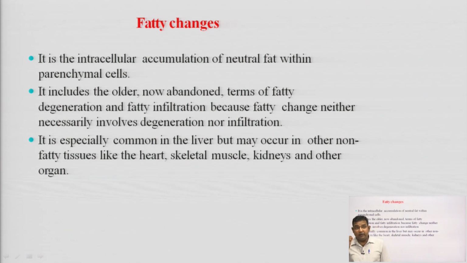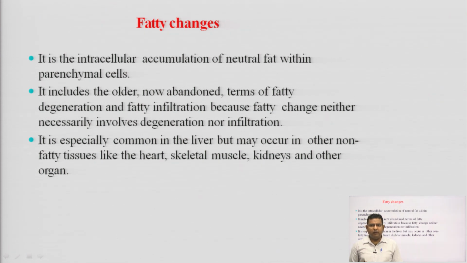Next, the fatty changes: it is the intracellular accumulation of neutral fat within parenchymal cells. It includes the older, now abandoned term of fatty degeneration and fatty infiltration, because fatty change neither necessarily involves degeneration nor infiltration.